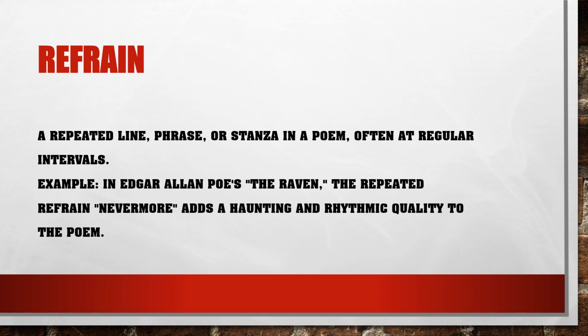A refrain. A refrain is a repeated line or phrase or stanza in a poem, often at regular intervals. That is called refrain. An example is in Edgar Allan Poe's poem, The Raven. Edgar Allan Poe is an American poet. His poem, The Raven, has the repeated refrain, nevermore. Nevermore, nevermore comes again and again. In all the stanzas, nevermore will be coming again and again. If it is possible, kindly read the poem and see. It adds a haunting and rhythmic quality to the poem. So that is called refrain.